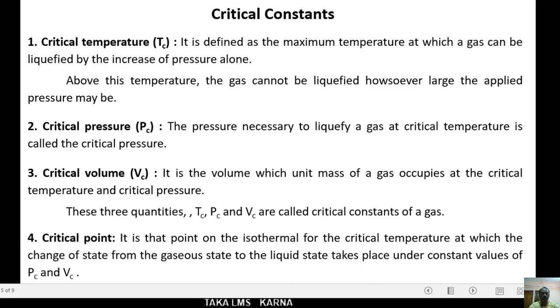It is that point on the isothermal for the critical temperature at which the change of state from the gaseous state to the liquid state takes place under constant values of the critical pressure and critical volume. That point is said to be critical point. These are all seen in the next session in detail.